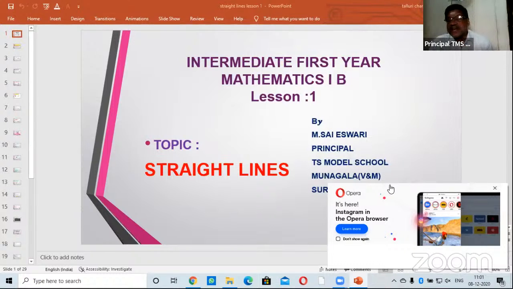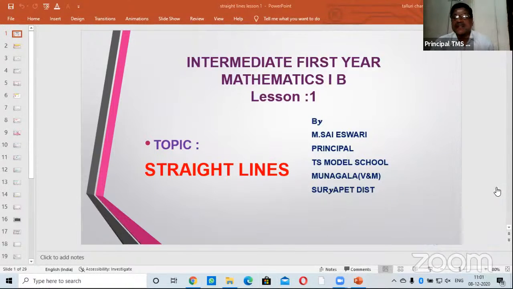Madam is a very eminent teacher, administrator, and all-rounder in the field. She's been a senior teacher of mathematics at various levels, intermediate, school level, and higher levels. Just as madam is going to take up straight lines today, a straight line takes up various shapes.